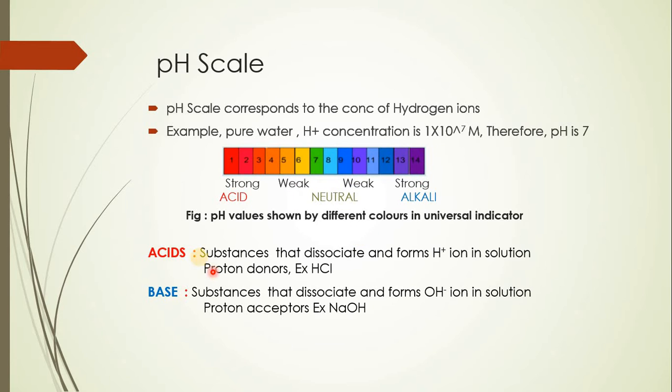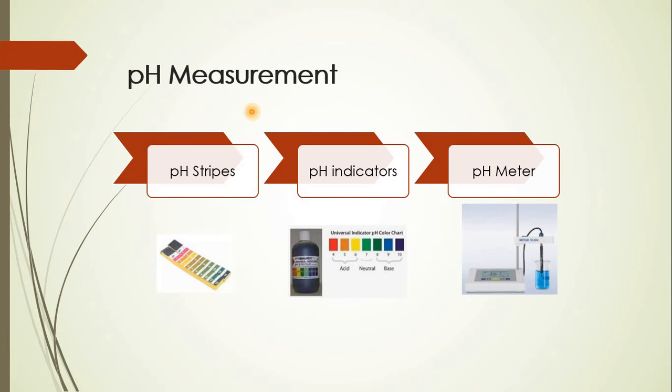Therefore, on this basis, we can define acids as the substances which have the tendency to dissociate and form H plus ions in water, and therefore such substances are called proton donors. The best example which you all are familiar with is HCl. In the same manner, the bases are the substances that dissociate in water and form OH minus ions, and therefore such substances are called proton acceptors. Example is NaOH.